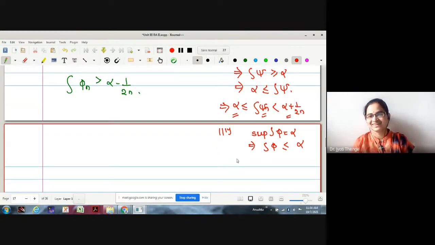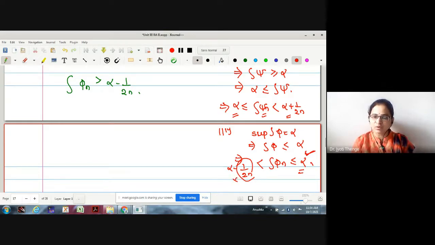For every n, again, now we are finding one integration phi n which is less than or equal to alpha, and greater than alpha minus 1 upon 2n. That is, from this alpha we have subtracted some positive quantity so that it will not be an upper bound. This is not an upper bound, no?